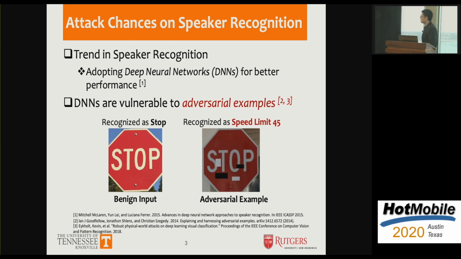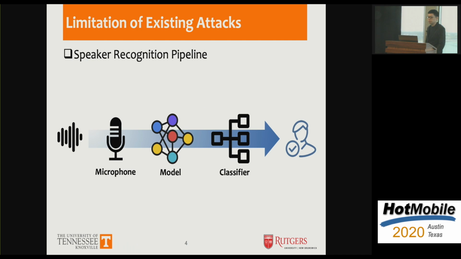Another example is that an autonomous vehicle may successfully recognize a stop sign, but by applying a few stickers, it will be misclassified as a speed limit 45. So this adversarial attack has posed a severe security threat against the DNN-based speaker recognition models. And before we talk about those attacks, let's first take a look at the speaker recognition pipeline.